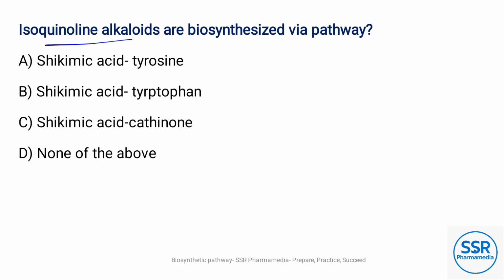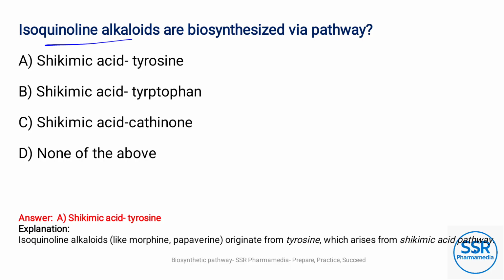Isoquinoline alkaloids are biosynthesized via which pathway? Option A, shikimic acid and tyrosine. Isoquinoline alkaloids like morphine and papaverine originate from tyrosine, which arises from the shikimic acid pathway.